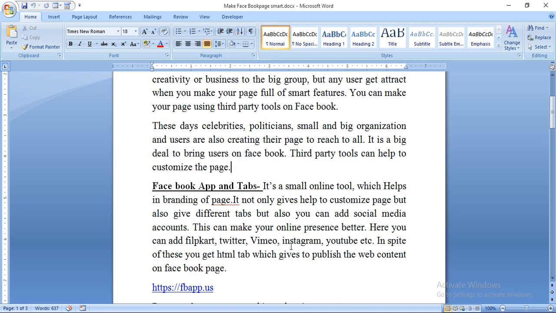It is a small online tool which helps with the branding of the page. It not only helps to customize the page, but also gives different tabs. You can also add social media accounts. This can make your online presence better. When you connect your social media accounts to your page, people will recognize you by that page and you will become popular on social media.